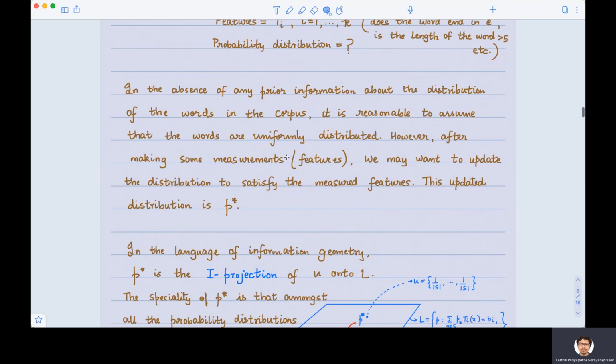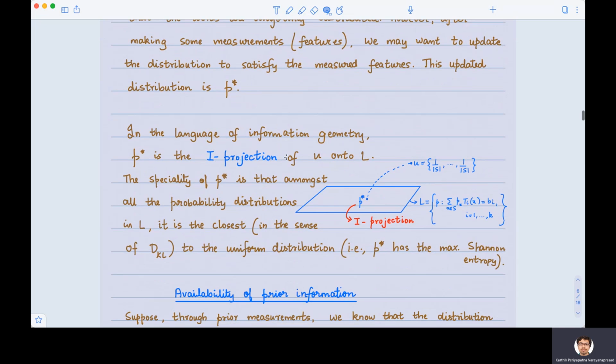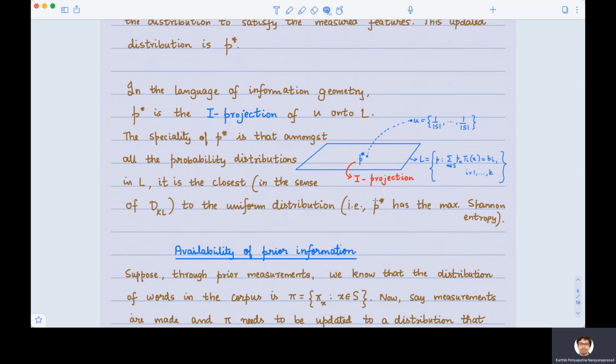So P star is a very special distribution. Why is it special? Because amongst all the probability distributions which satisfy the measurements we have, it is the unique distribution which has the maximum Shannon entropy. Okay, that is the speciality about P star.